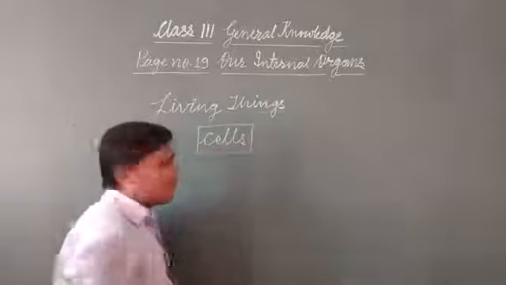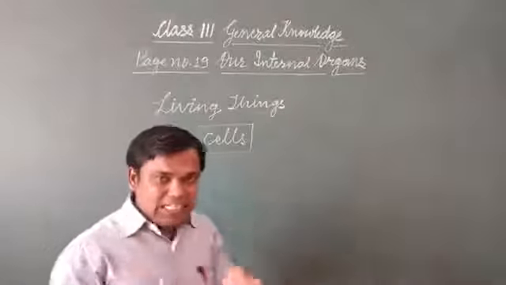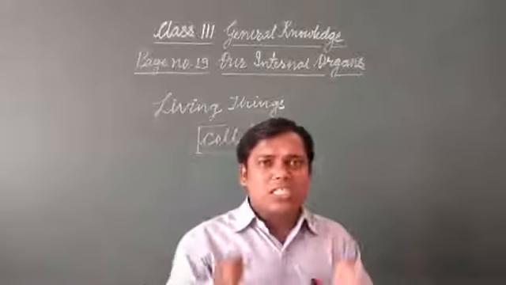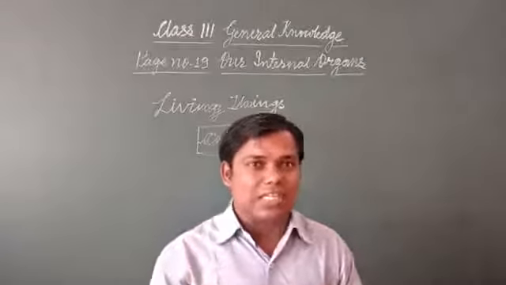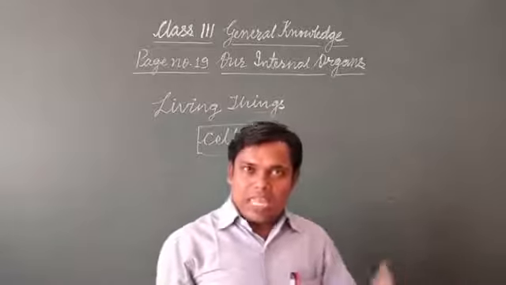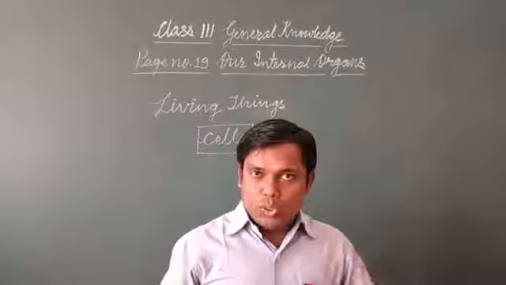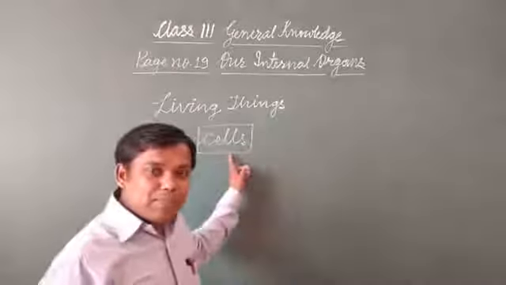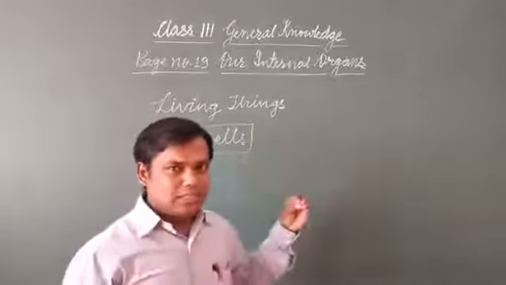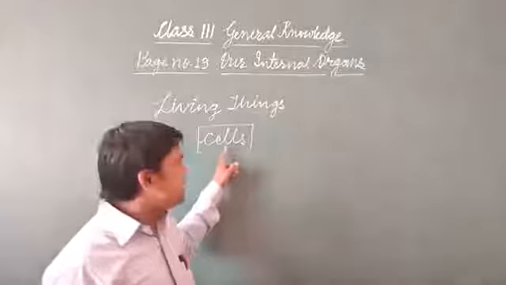This name you must have heard. If not, then you come to know about it. It is the very smallest unit of a living being. You have read plants, animals, human beings. These all are living beings. So, in all, cells are present. The smallest unit of the living being is called cells.